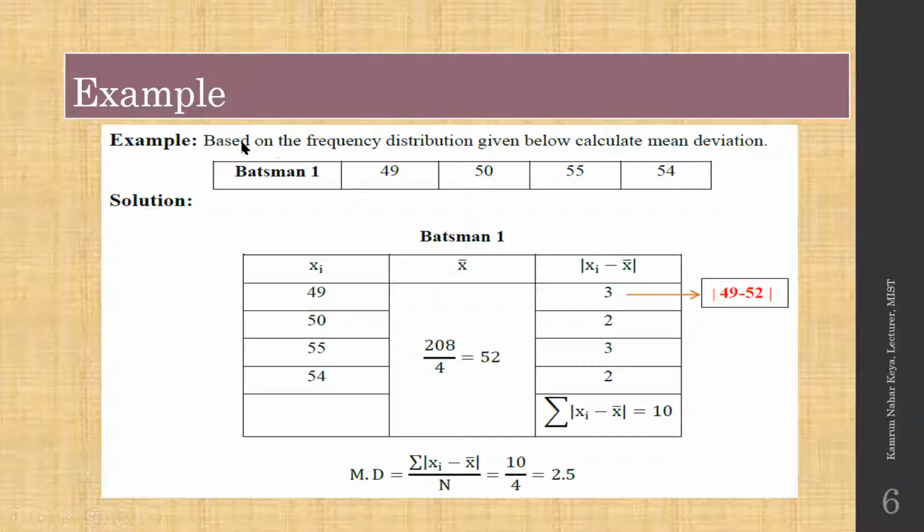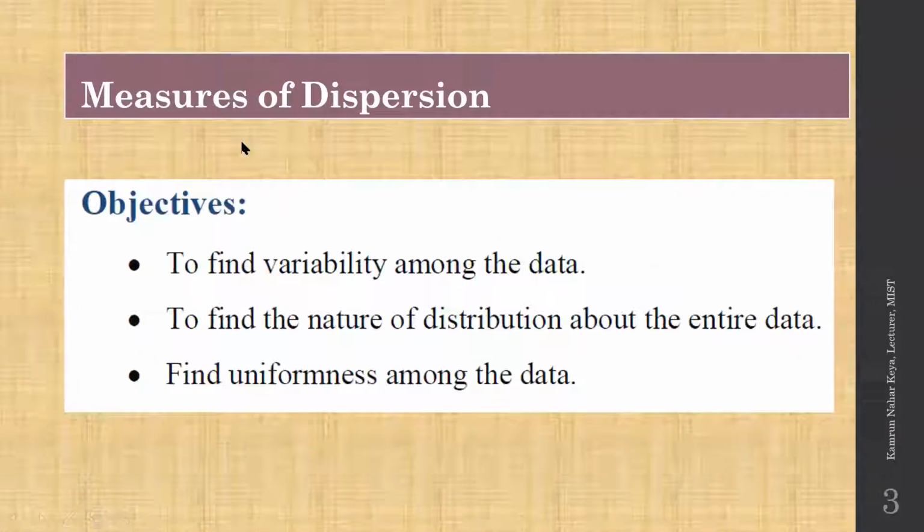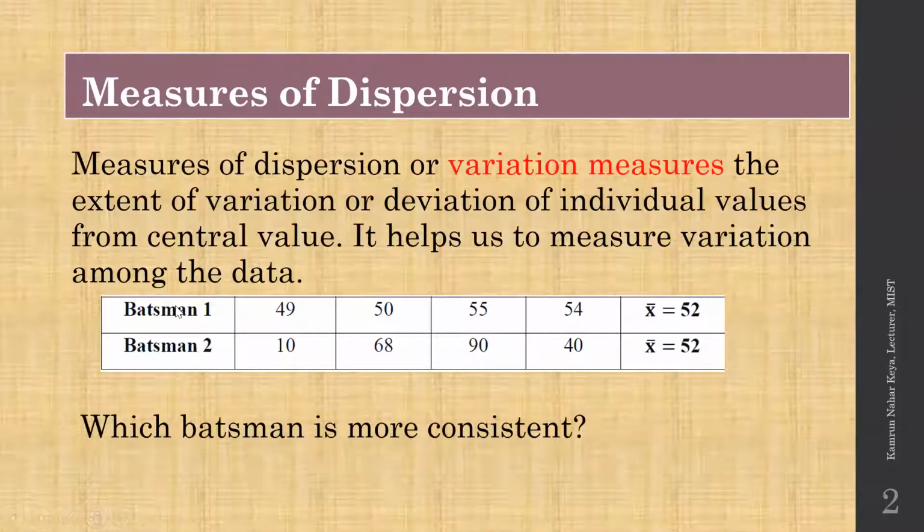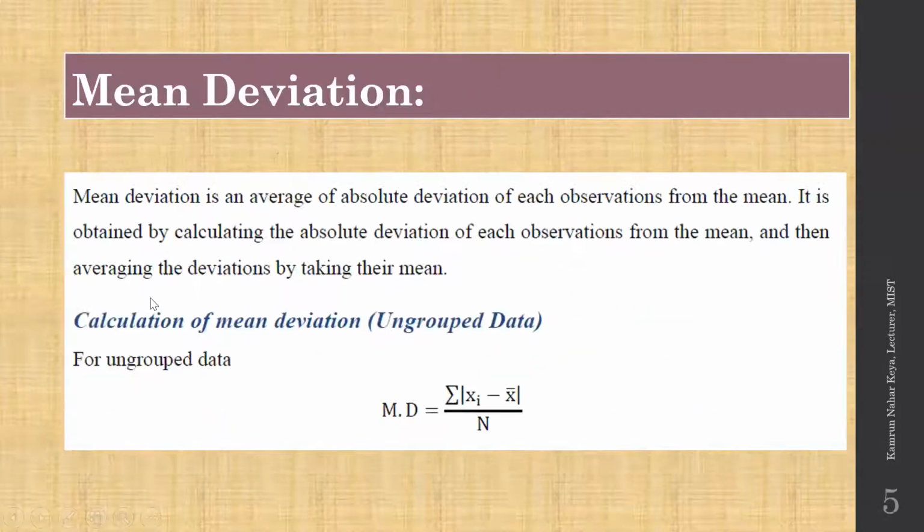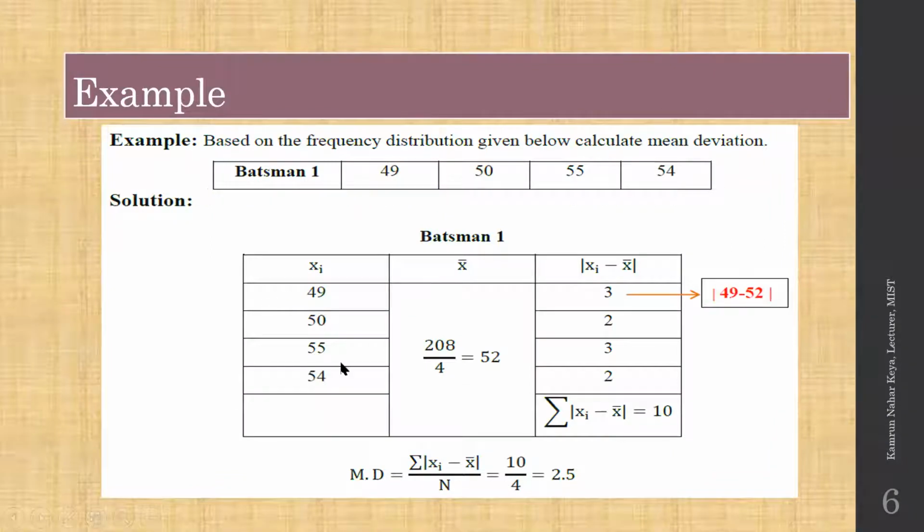In the first example, if we calculate the mean deviation of the first batsman, what will it be? We know that the mean is found by adding all the data and dividing by 4. For mean deviation, you subtract the mean from each data value. 49 minus 52, you will get 3. 50 minus 52, you will get 2.